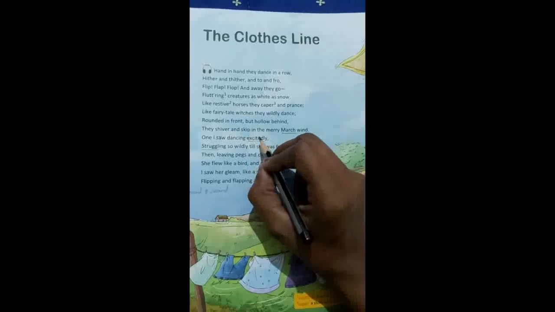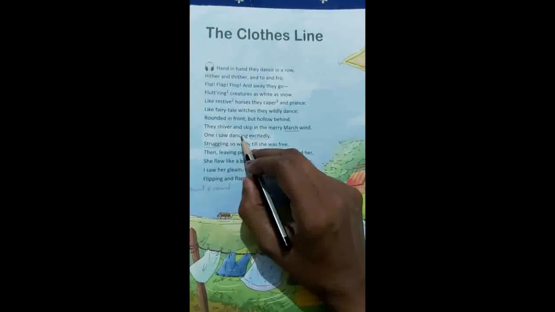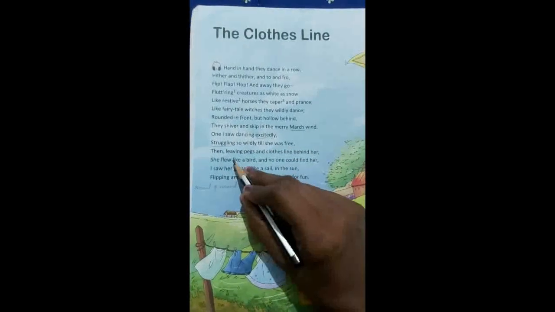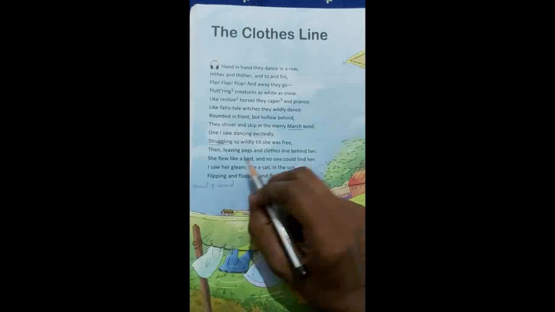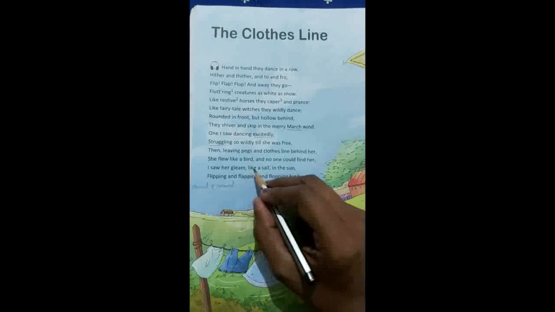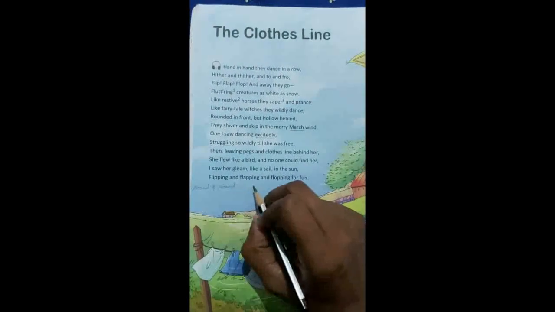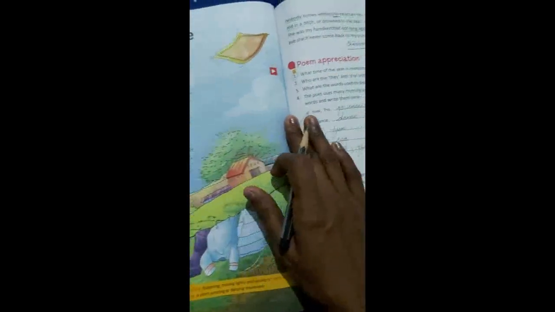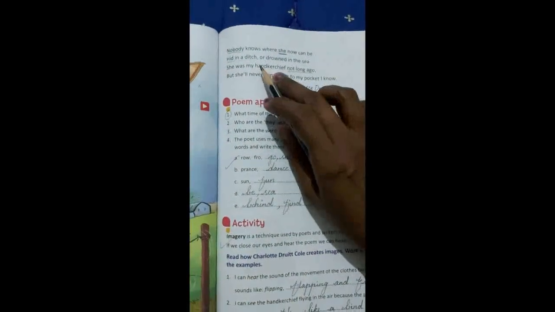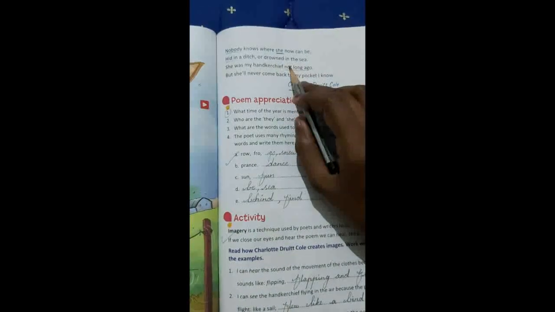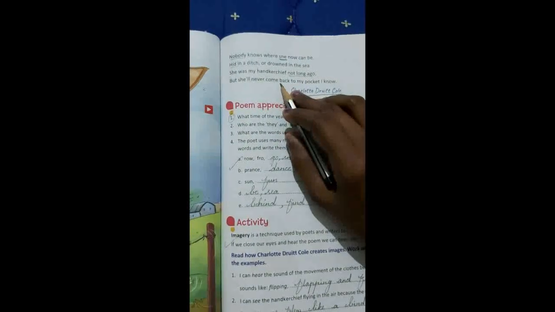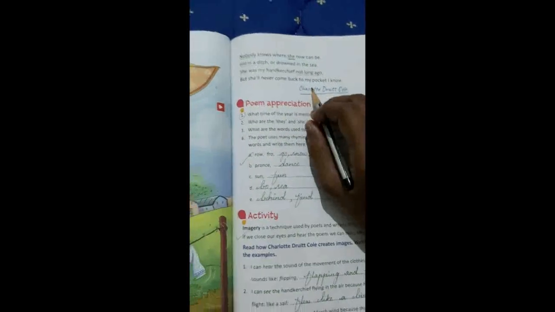They shiver and skip in the merry March wind. One I saw dancing excitedly, struggling so wildly till she was free, then leaving bags and cloth line behind her. She flew like a bird and no one could find her. I saw her gleam like a sail in the sun, flipping and flopping for fun. Nobody knows where she now can be, hid in a ditch or drowned in the sea. She was my handkerchief not long ago, but she will never come back to my pockets, I know.